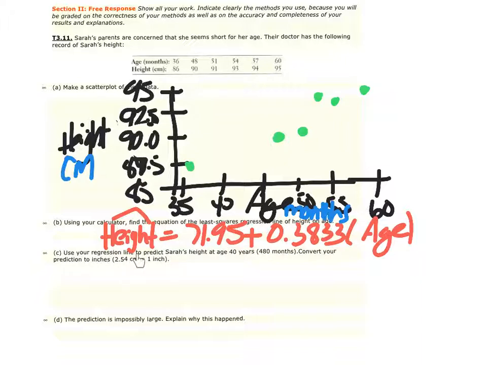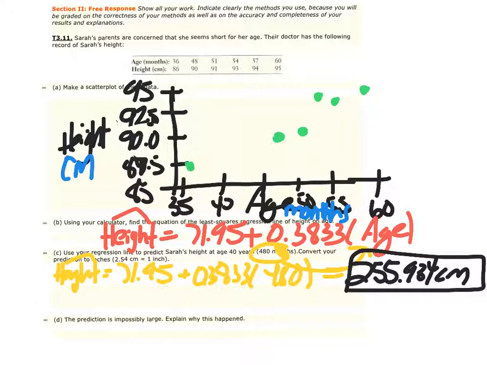Again, use the line to predict Sarah's height at age 40, so 480 months. All I need to do clearly is take the 480 and put it in for the age. Make sure to show your work. When you do that, you're going to get 255.934 centimeters. Don't forget your label.